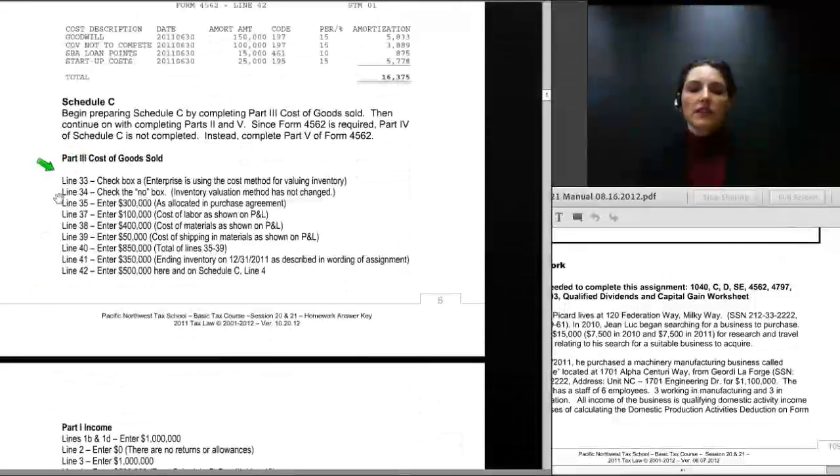Moving on to some information regarding the Schedule C and cost of goods sold. Remember that cost of goods sold does need to be tracked and reported correctly on Schedule C. And we have $300,000 of inventory that was purchased with the business. So that is the amount that we've entered on line 35 of the Schedule C. We also have cost of labor totaling $100,000 and cost of materials at $400,000, and the cost of shipping materials in, as shown on the P&L, is $50,000.